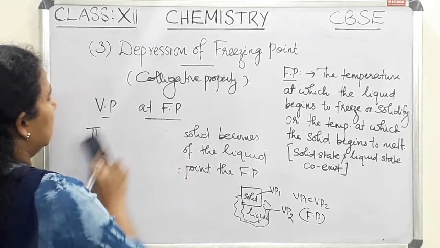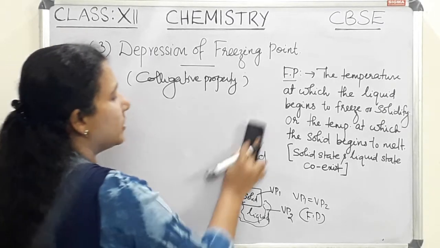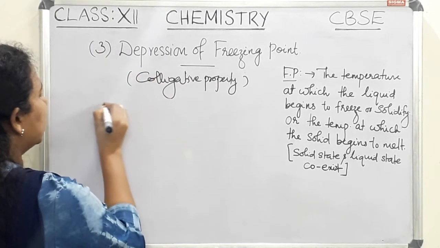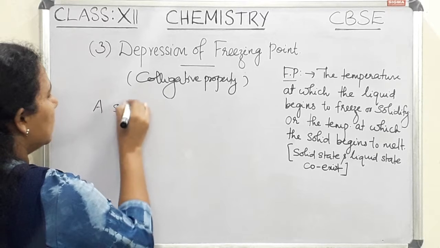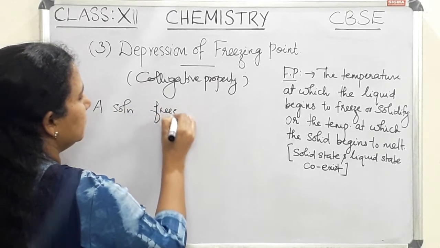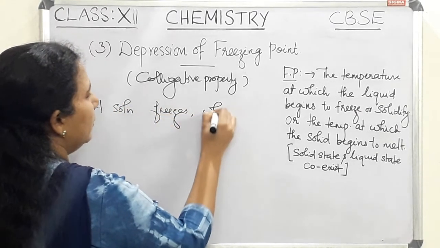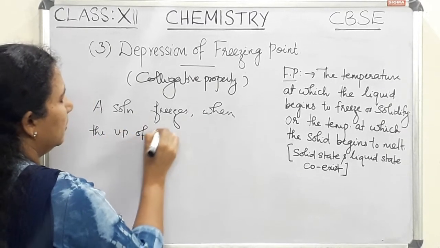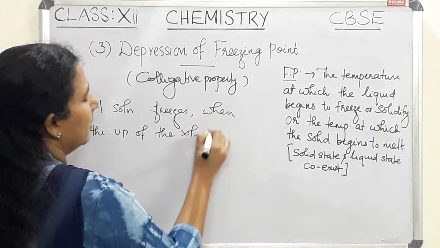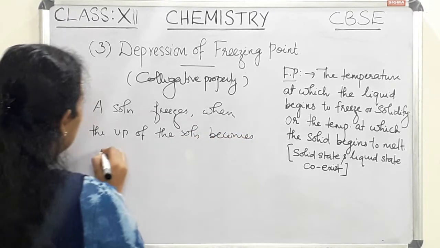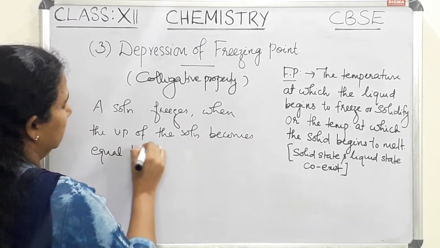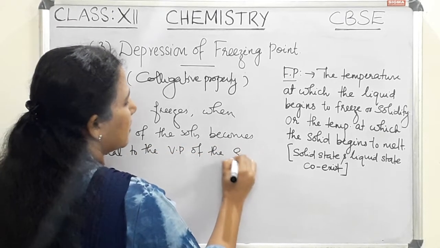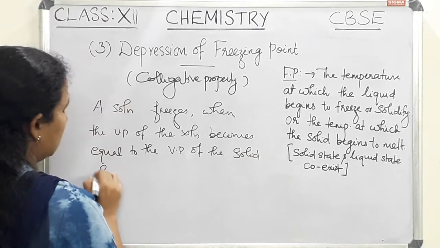Now let us see what is the vapor pressure of the solution at its freezing point. So a solution freezes when the vapor pressure of the solution becomes equal to the vapor pressure of the solid solvent.